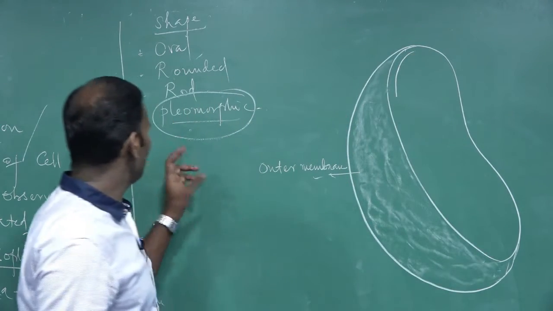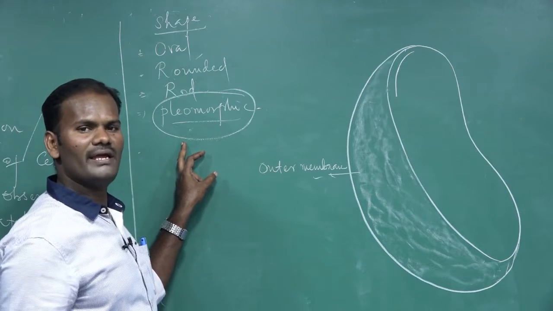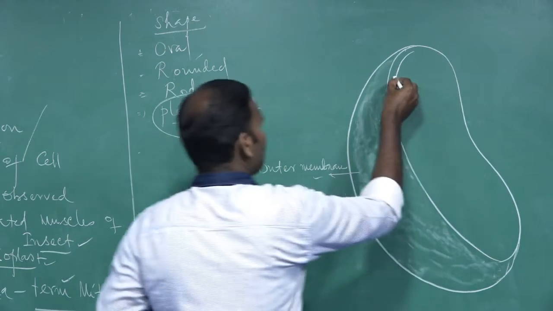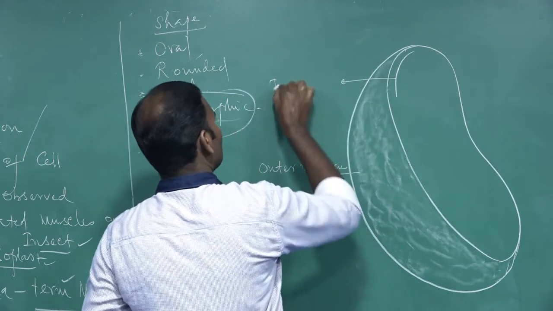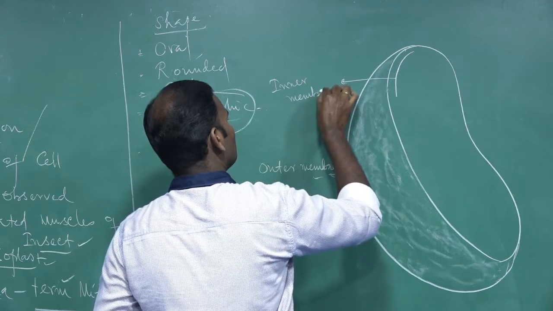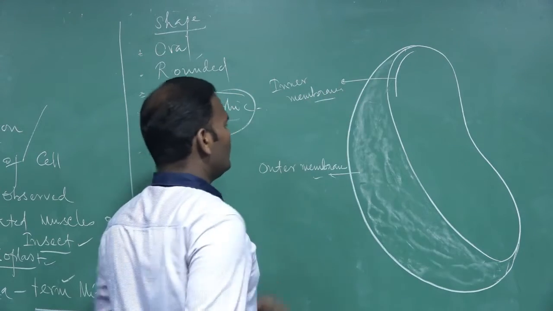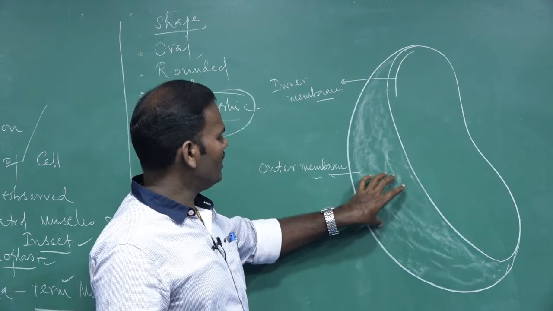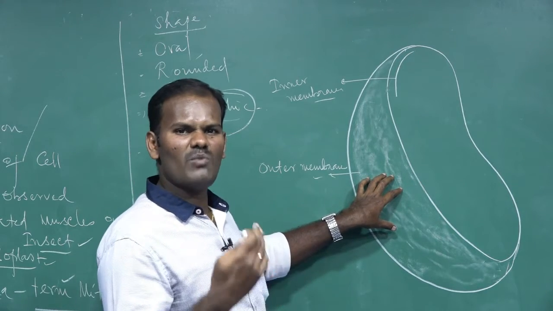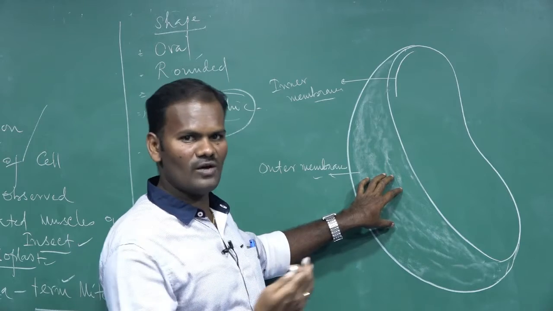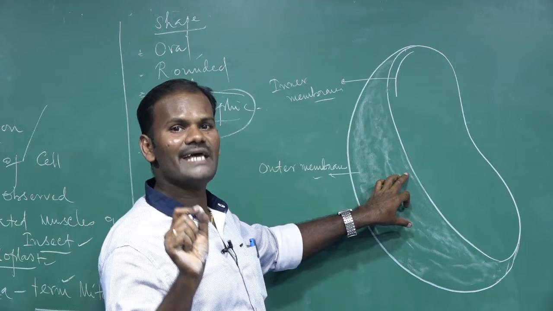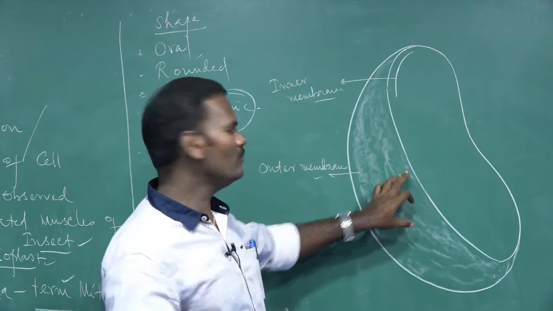So mitochondria are surrounded by a double membrane, outer and inner membrane. This outer membrane is a highly permeable membrane. It allows smaller molecules, the free diffusion of molecules, through it due to the presence of channel proteins called porin proteins.